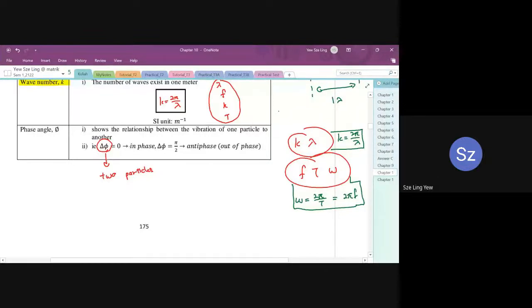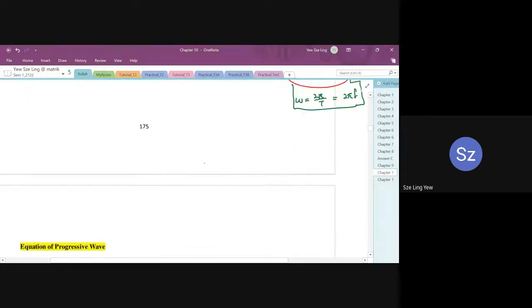Okay, so if it equals 0, then we say they are in phase. If it equals pi over 2, then we say they are anti-phase, out of phase. So yeah, this one we'll describe later on, so I'll skip it for now.